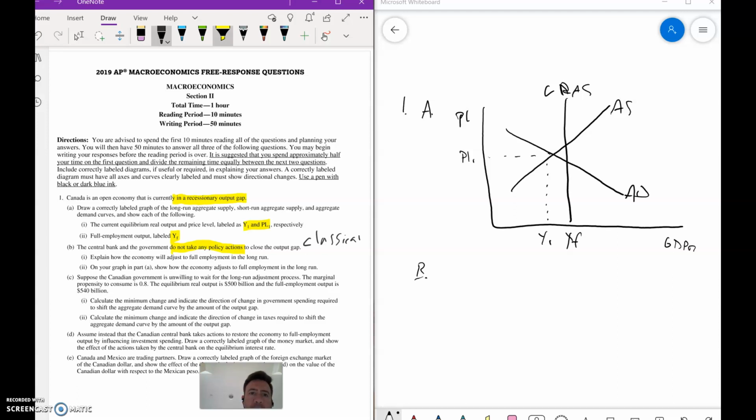And remember, in the classical model, that's where in a recession, remember you have lots of people out of work. So the boss says take a pay cut or get fired. Workers take the pay cut and aggregate supply increases. Goes back to the long run. So your answer to B1 would be aggregate supply would increase back to full employment.